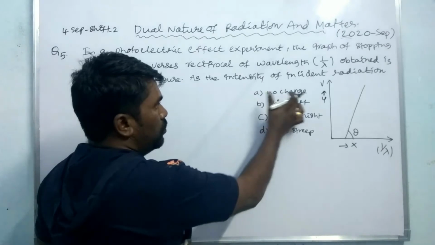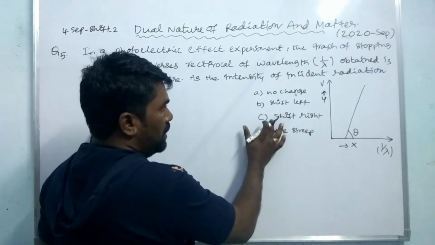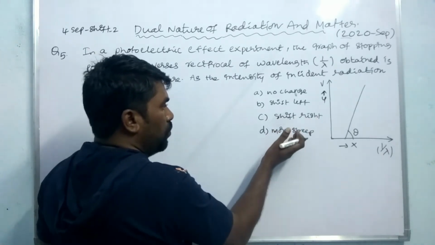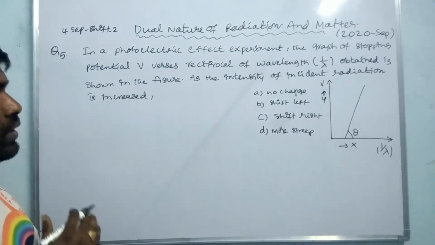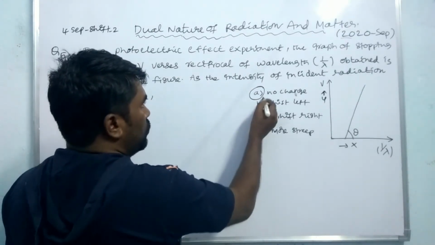The graph has no change. The straight line shifts left, the straight line of the graph shifts right, or the straight line becomes more steep. So what is the correct answer among these? The correct answer is no change.